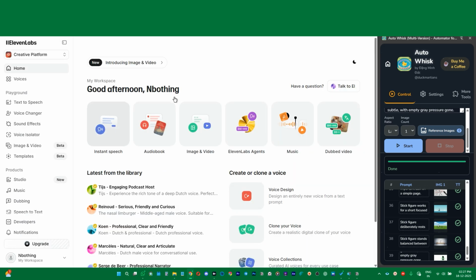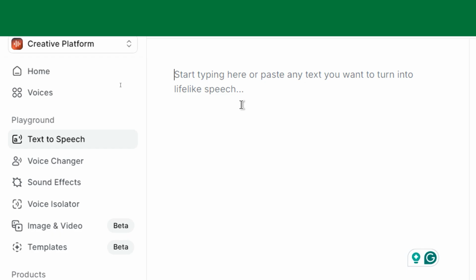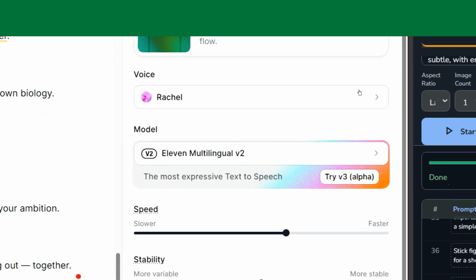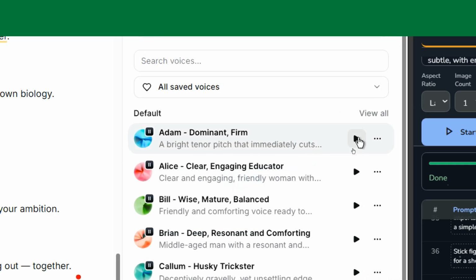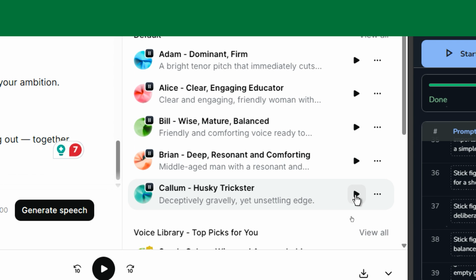Let's go to ElevenLabs, and here we will come to text to speech. We can paste our script right over here, and from here we can choose the voice. So just click on this and let's listen to it. Okay, this one is also good. Okay, that one is also good. So you can pick any voice you like.